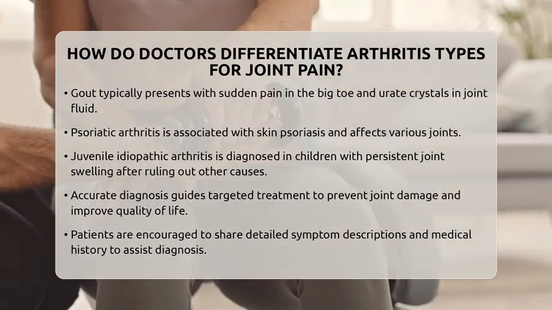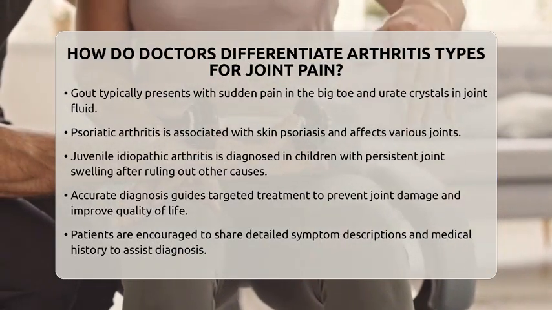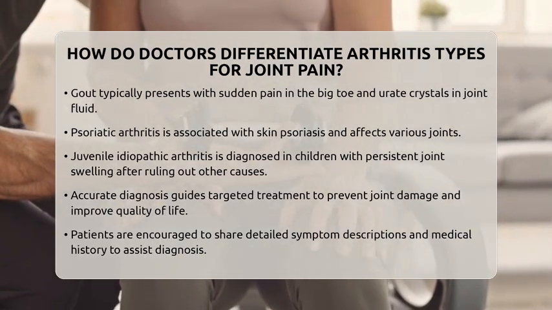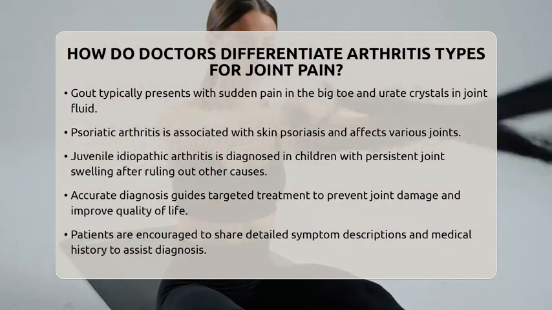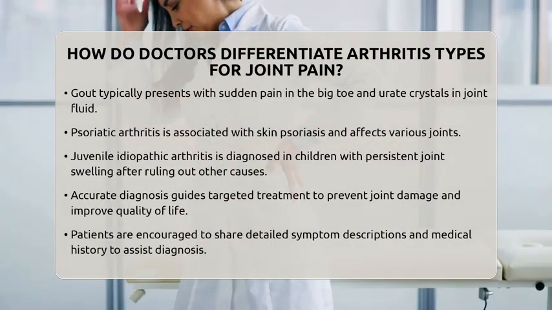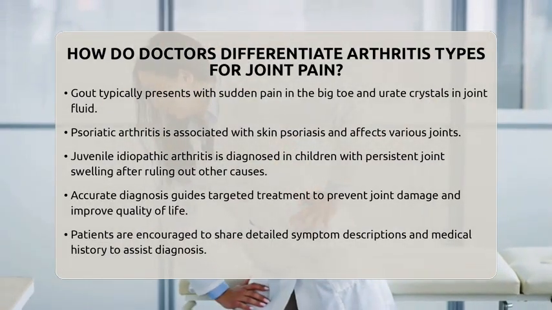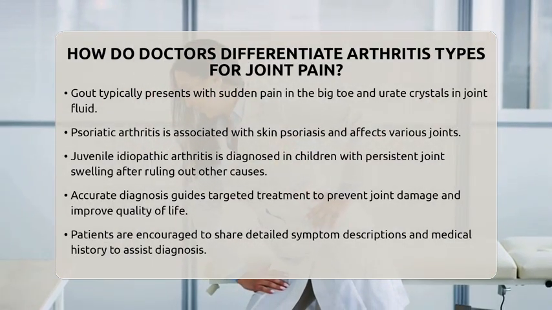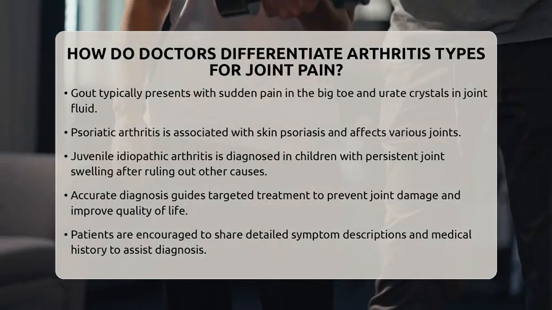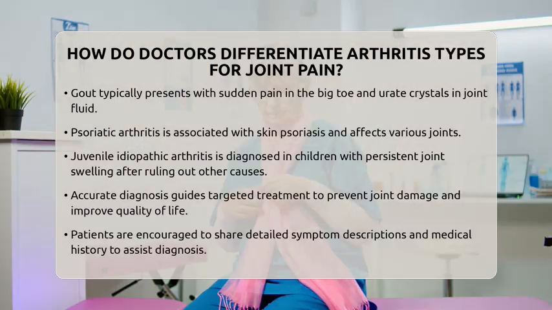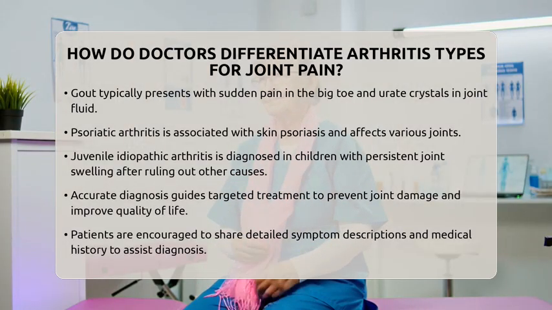Certain types of arthritis have unique features. Gout often starts suddenly in one joint, most commonly the big toe, and is confirmed by finding urate crystals in joint fluid. Psoriatic arthritis may be linked to skin psoriasis and can affect both large and small joints. Juvenile idiopathic arthritis is diagnosed in children with persistent joint swelling after ruling out other causes.